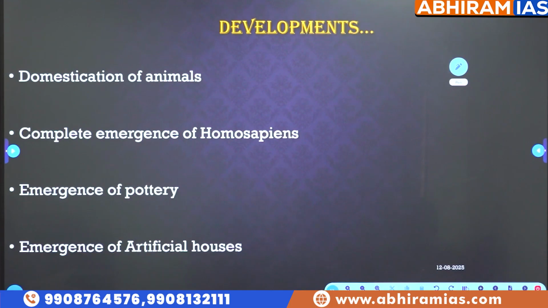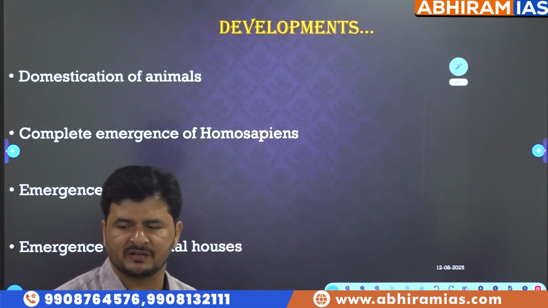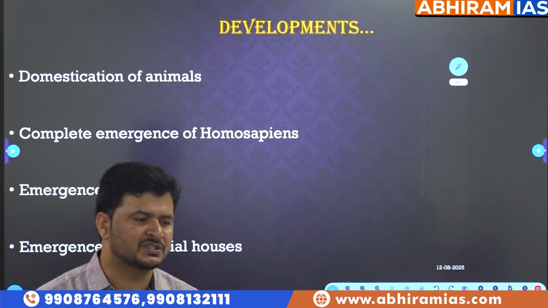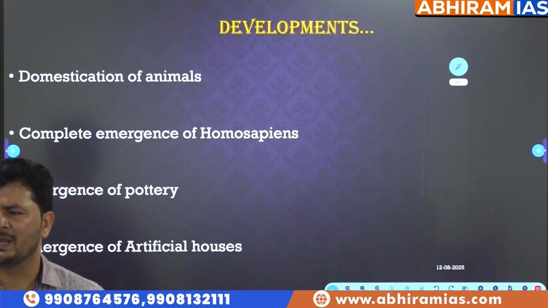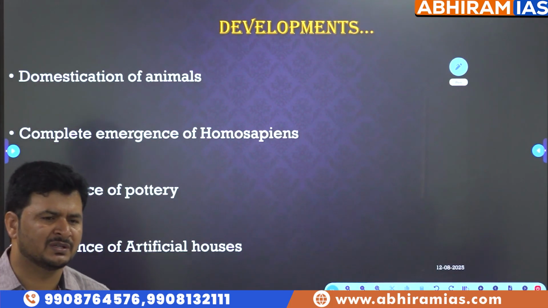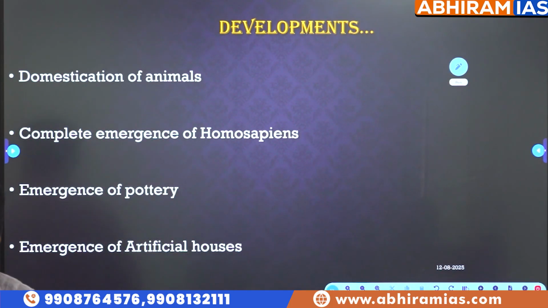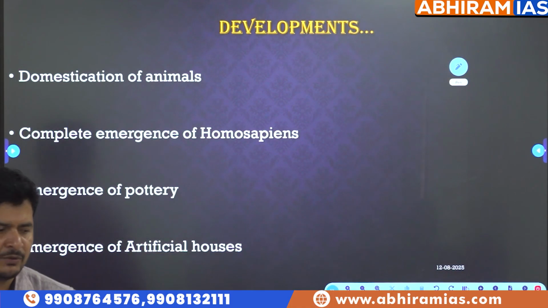When I say domestication of animals, take a small hyphen for your convenience and write: major profession or economic subsistence. Domestication of animals, you also call cattle rearing, pastoral economy in Telugu, right? Let me pose the question. What is the major profession of Paleolithic people? Hunting and gathering. Now, here we should keep a small element in mind.